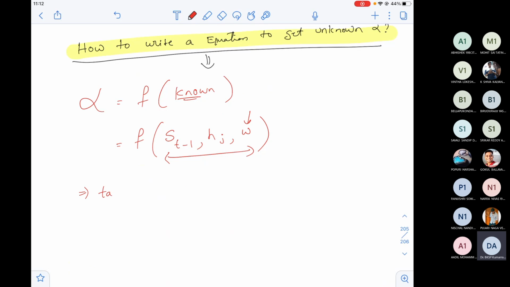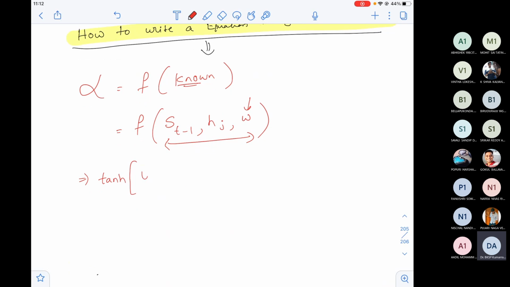Now let us write the function. The function is actually tanh. I'll decode everything, I'm just writing the function. The first weight is U into s_{t-1} plus W into h_j. That's all. Now what is known to me?